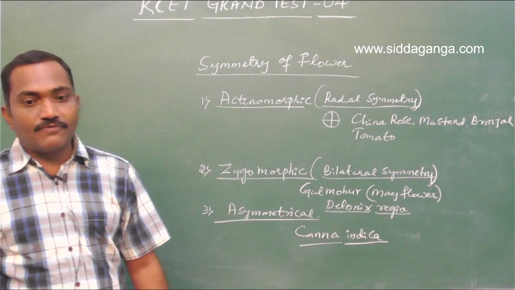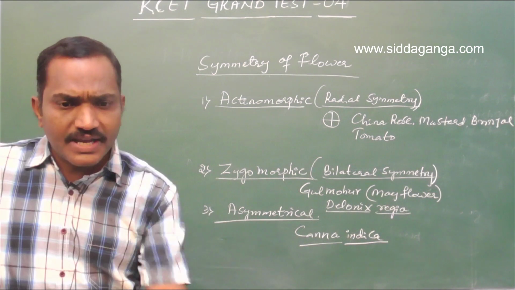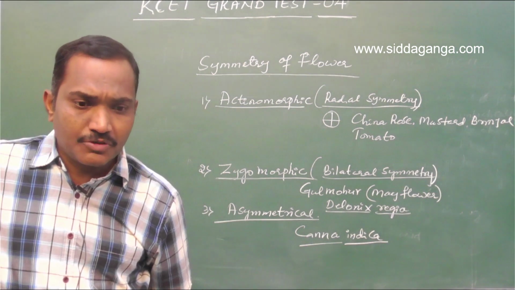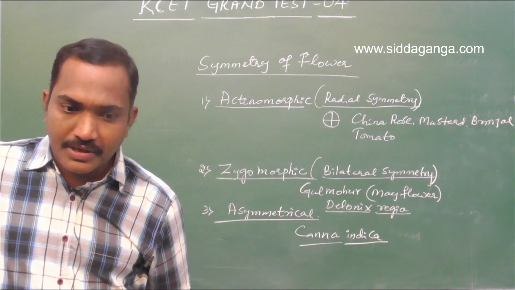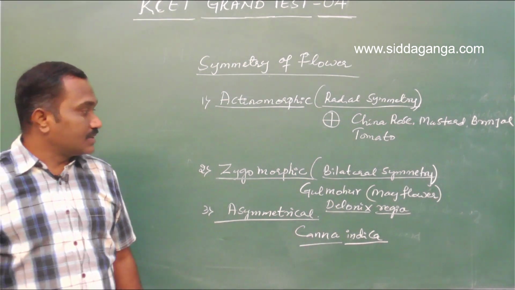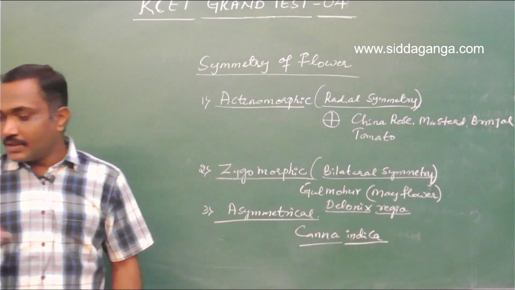So, for this question, datura shows actinomorphic condition, mustard shows actinomorphic, tomato shows actinomorphic. Gulmohar is the right answer for the question.